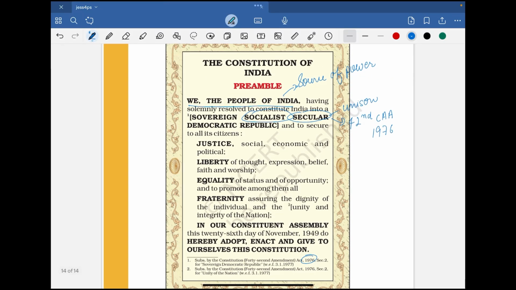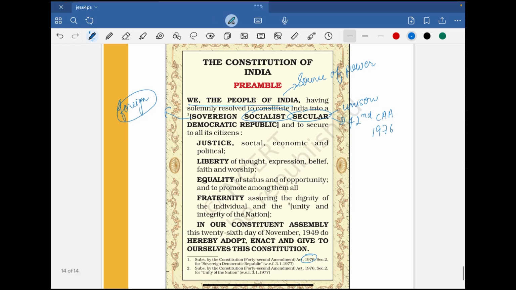So what's sovereign? Sovereign state means that the state itself, whatever its foreign policies are, or any policy which the state takes, is not influenced by an outside state, right? So for example, when India was under the British administration, then foreign affairs was not under Indian people, it was controlled by the British. So that's what sovereign means, that we take all the decisions by ourselves and no one controls those decisions.